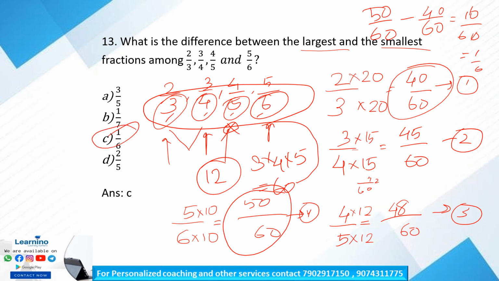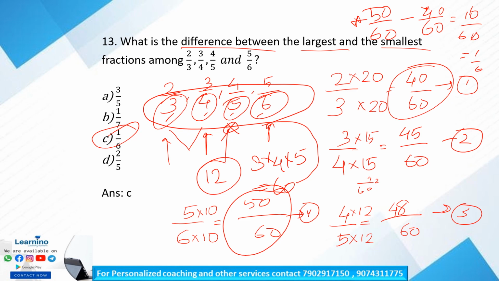Is it clear? So in order to find the smallest and largest fraction among a number of fractions, we have to make the denominator common. Then by comparing the numerators, we will get the smallest and the largest fractions. Clear? So here we have to find the difference between the smallest and largest. So this is our largest, this is our smallest. So the difference is 10 by 60, that is equal to 1 by 6. So option C is our correct answer.